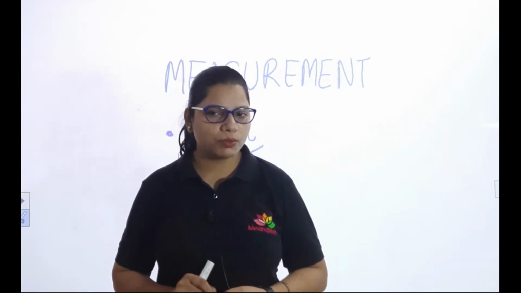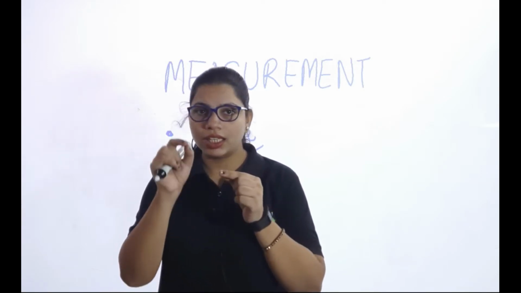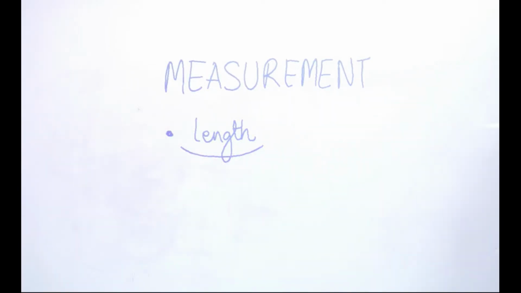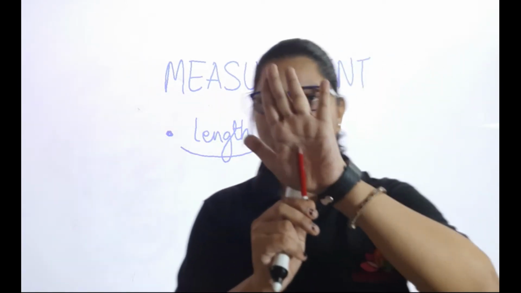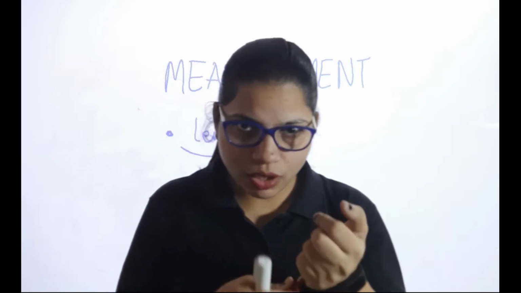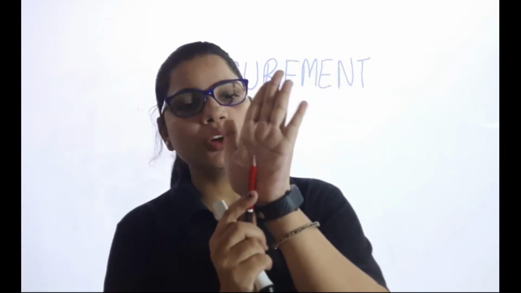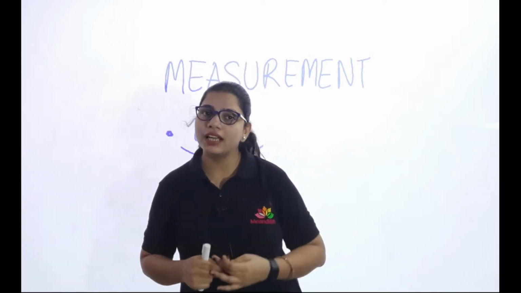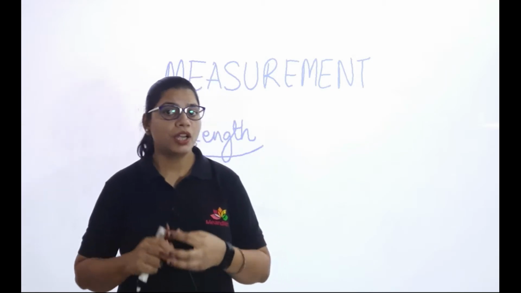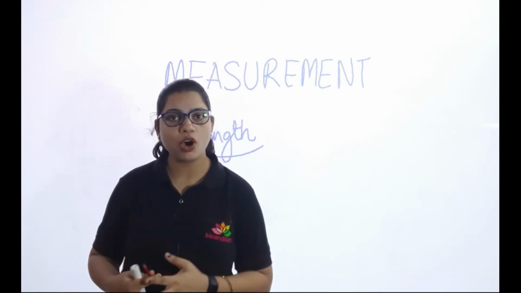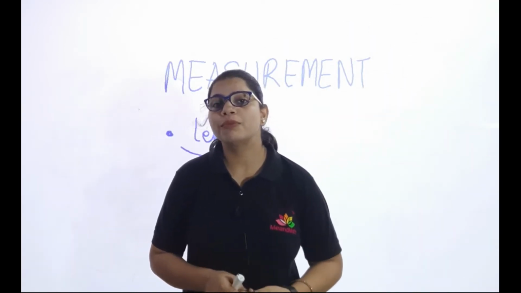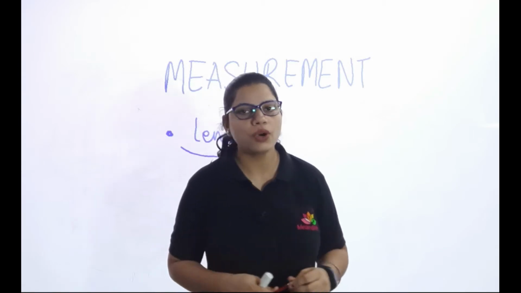If you want to measure the length of your pencil tip, I just want to get a pencil. It's actually blunt, not sharp. So you can sharpen your pencil, and after sharpening it, you can measure the tip. The tip is very small. Starting from measuring the tip till measuring the distance from your house to your nanny's house or your cousin's house, we have to measure all these things, and we should know how to measure things.